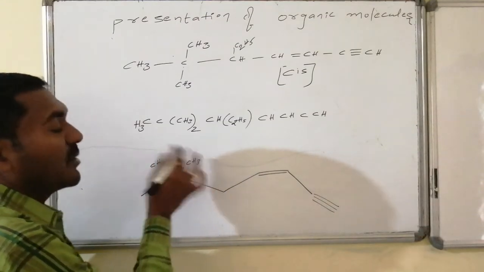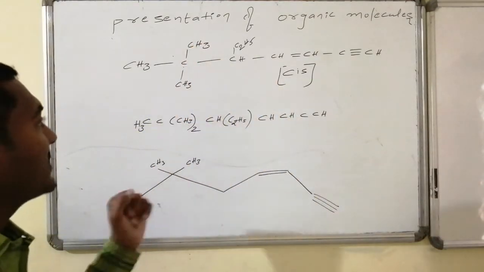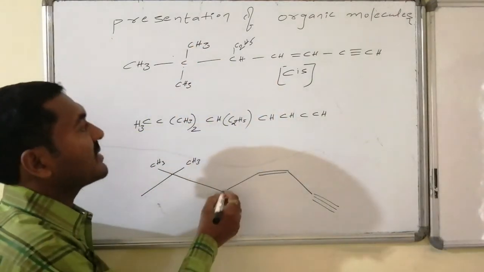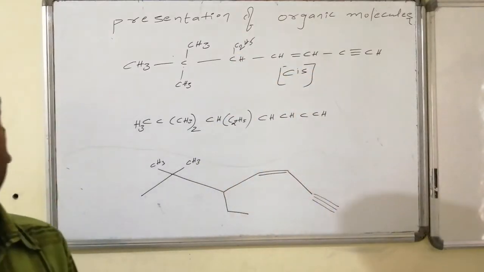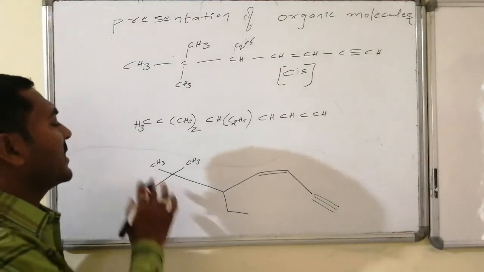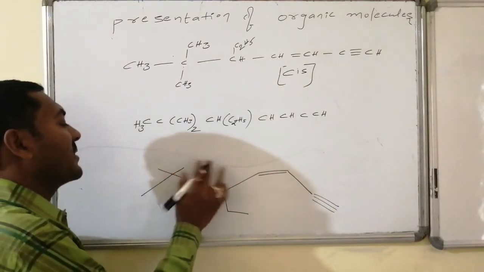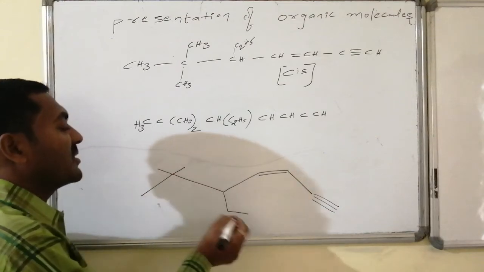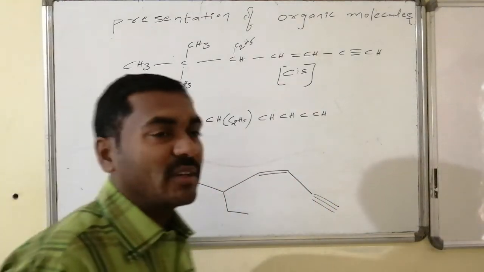Else what do we have to fill? The remaining 2 valencies are with hydrogens, but these are not hydrogens, these are methyls, and the next carbon has ethyl as the substitution. Ethyl is generally written like this, CH2, CH3. Else if you want you can end like this also, it is okay. This is methyl, this is methyl, this is ethyl, followed by a cis double bond, followed by a triple bond.